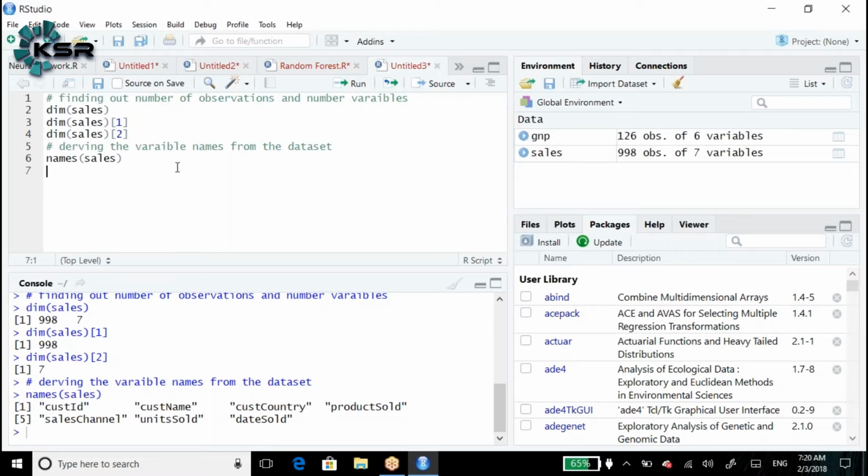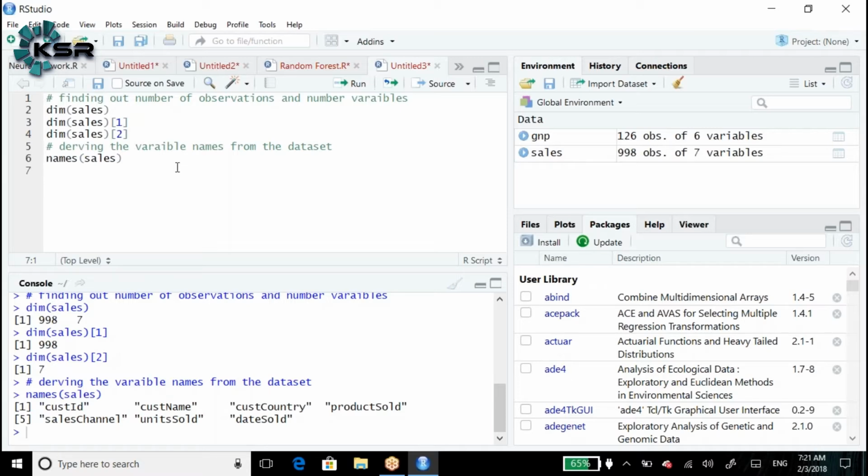Perfect. Here the names will be customer ID. The first one is the customer ID. Customer ID is nothing but, for each and every customer, there will be some IDs. That is the unique ID in most cases. Customer name: what is the customer name of the corresponding ID? Customer country: which country is the customer from? Products sold: what products were sold? How did we sell the product, on which channel? Is it offline, direct, retail, that kind of thing? Units sold: how many units did the customer buy? And on what date was it sold?